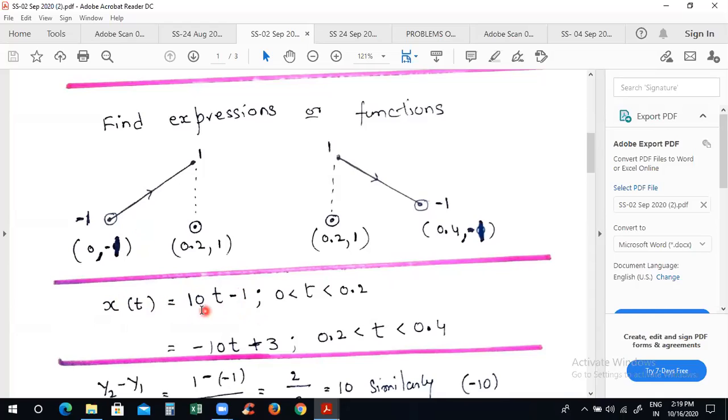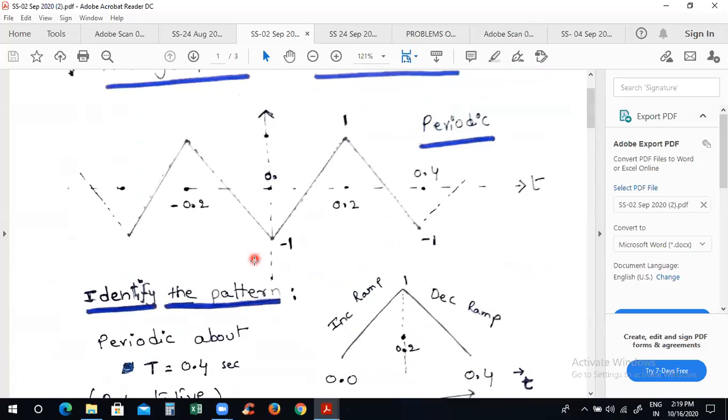That means you have to find the slope. You have to find y by x, that means the distance of y by the distance of x. So what did we get here? For example, it is 10, because this difference is 0.2 and this difference is 2, so 2 by 0.2, therefore I got a slope of 10. Both signals are equally divided: 0.2 distance, 0.2 distance. And the amplitude is also the same. From this height, the amplitude is 1 minus of minus 1, which is 2.